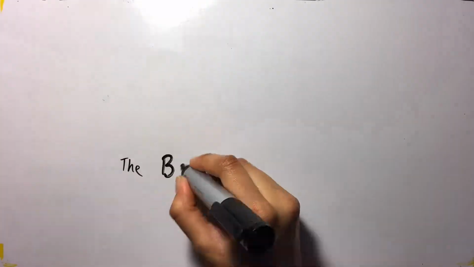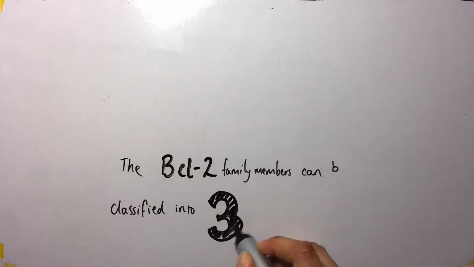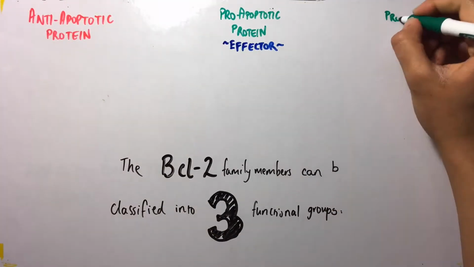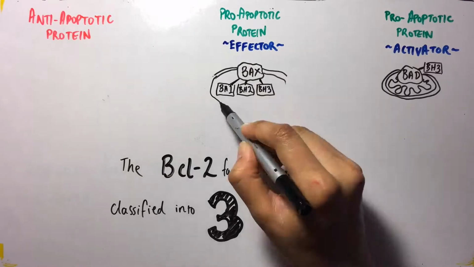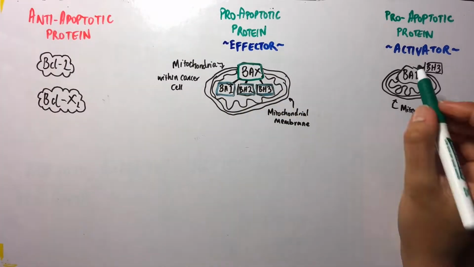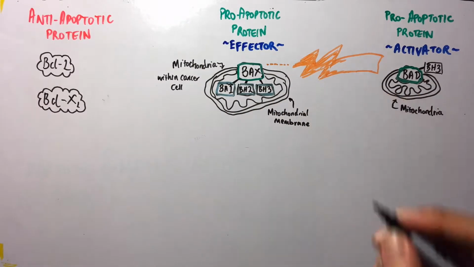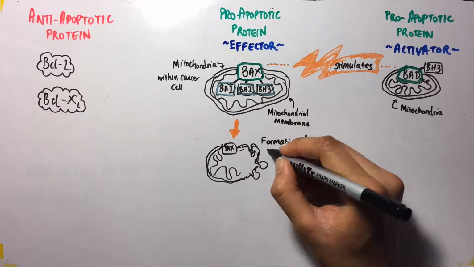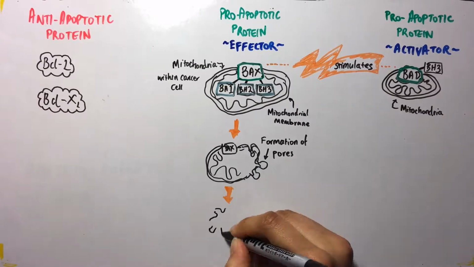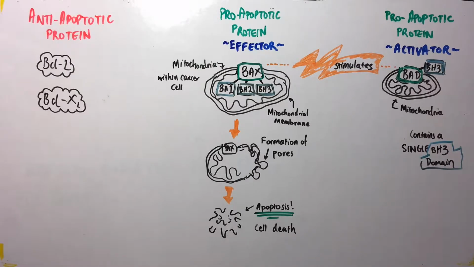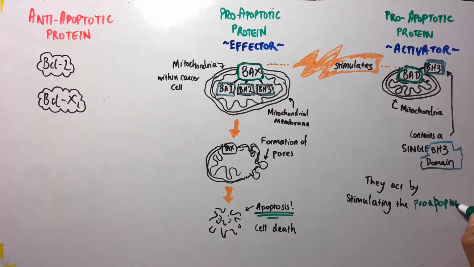The BCL2 family members can be classified into three functional groups: anti-apoptotic proteins, pro-apoptotic effectors, and pro-apoptotic activators. Pro-apoptotic effectors, such as BAK, are closely associated with the mitochondrial membrane and contain BH1, 2, and 3 domains. When stimulated by pro-apoptotic activators, they promote the formation of pores in the mitochondrial membrane, initiating apoptosis. On the other hand, pro-apoptotic activators, such as BAD, contain only a single BH3 domain. They act by stimulating and activating the pro-apoptotic effectors.